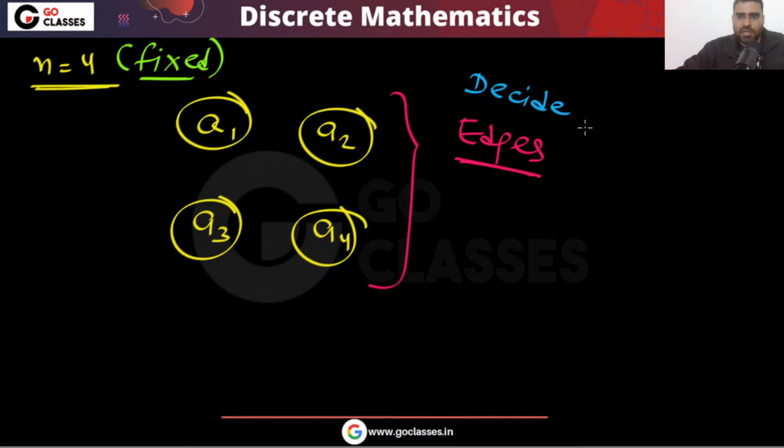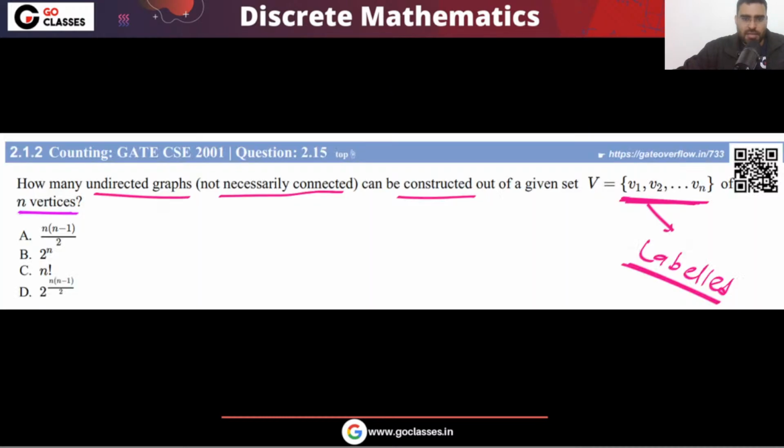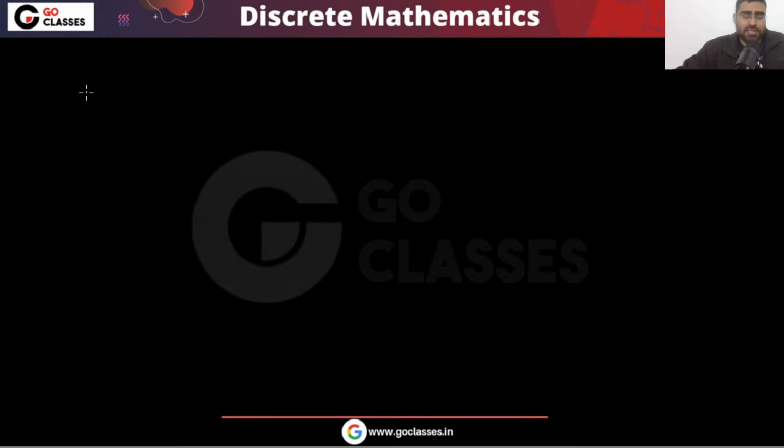So very simple, we have to decide how many edges we want to put and which edges we want to put. For example, if I take this graph, it is different from this graph, because remember, these are labeled graphs. These are labeled vertices. You can notice all these 4 vertices are labeled. Because of labeled vertices, these graphs are different.